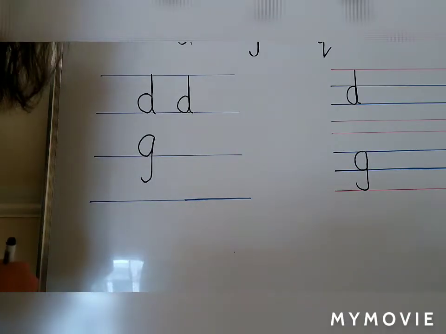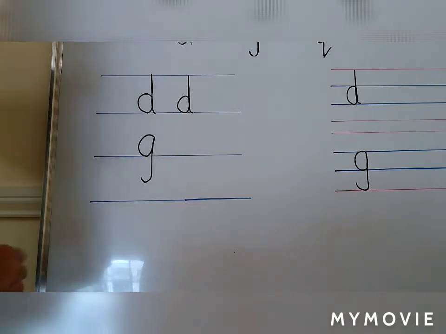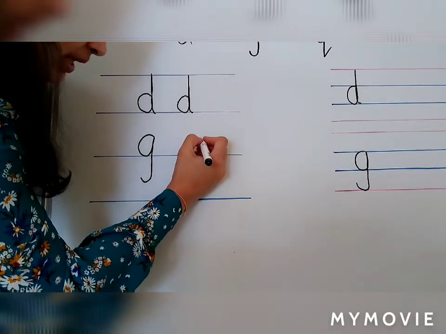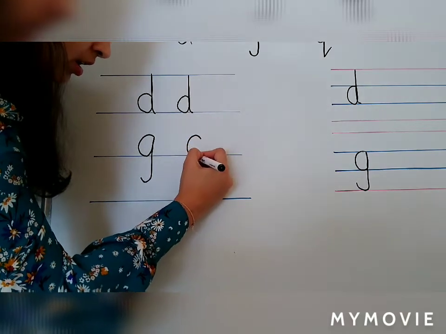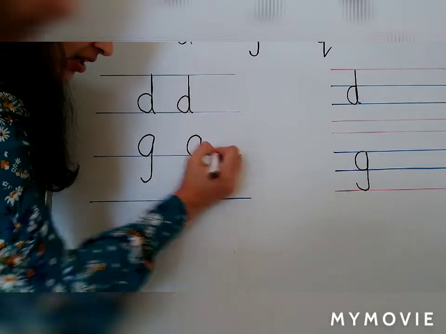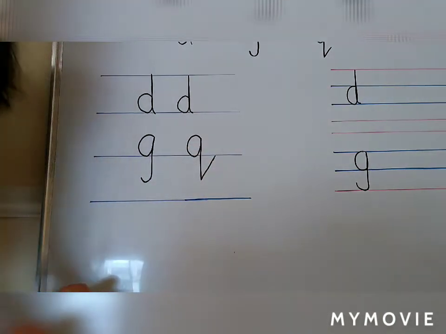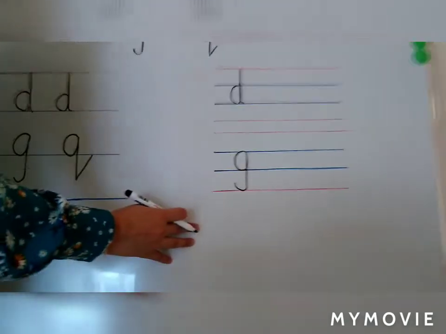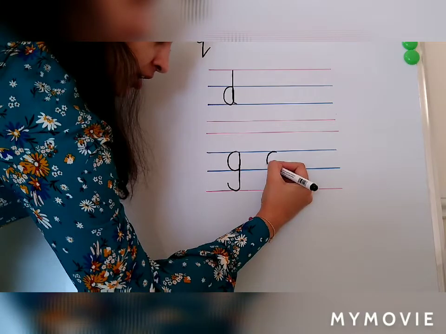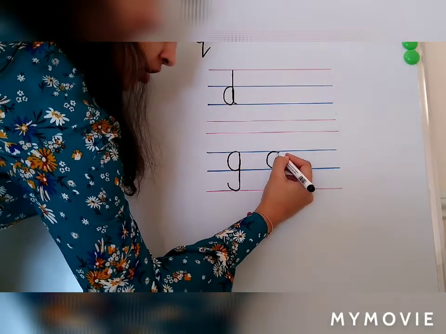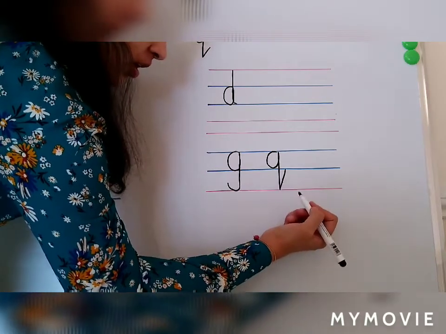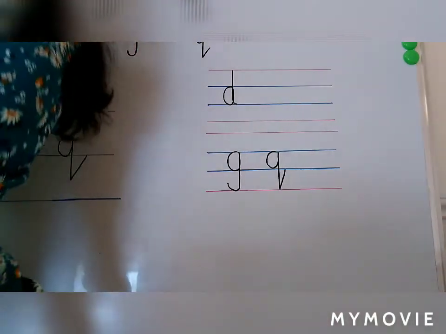Now we are going to see how to write Q. Just the way you wrote your G, Q is going to be quite similar. But now you go down and a kick at the back. Q. Between the red and the blue lines, go down and kick at the back. Qu. Let us take a look at the qu words.